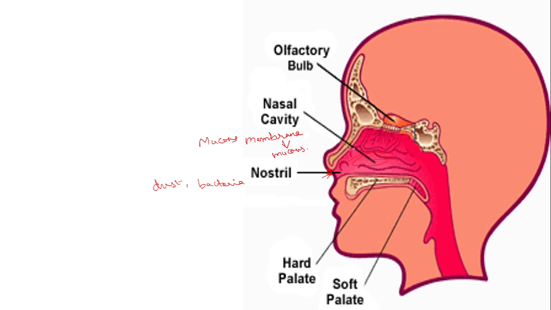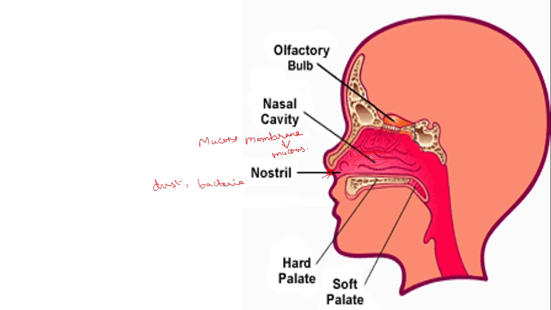Now this mucous membrane is lined with small hair-like structures called cilia. These cilia will move opposite to the direction of the flow of air. That is how the dust particles will be moved out of the air.